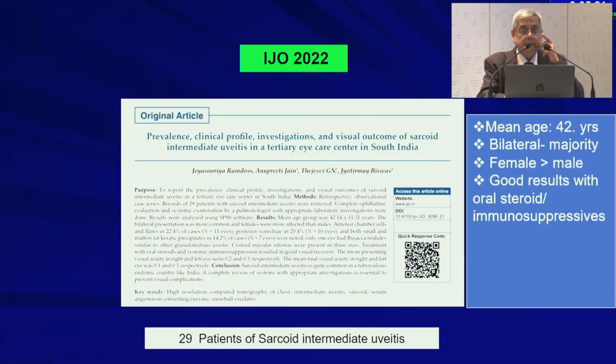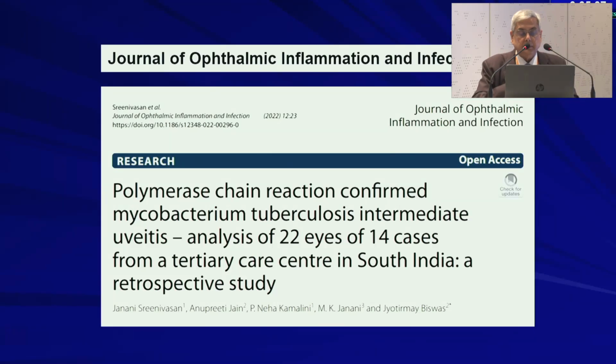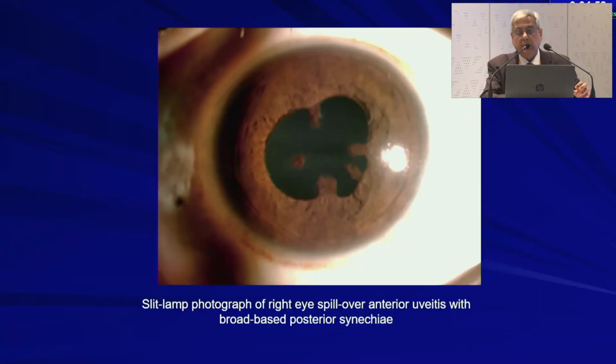And we published a series of cases of intermediate uveitis due to sarcoidosis. Mean age was 42 years, bilateral in the majority. Females were more common than males, with good results with oral steroids and or immunosuppressive agents. We also described polymerase chain reaction confirmed Mycobacterium tuberculosis intermediate uveitis, an analysis of 22 eyes. And this is one of the presentations.